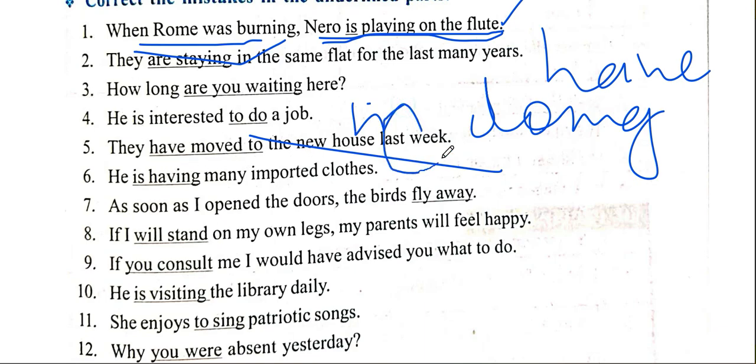They have moved to the new house last week. So remember this formula, remember this trick. When you have last week, last month, last night, we use simple past tense. I repeat, we use simple past tense: subject plus V2. I went, he played. So they moved, or we can also say they shifted to the new house last week.